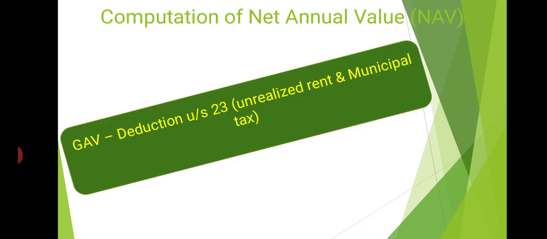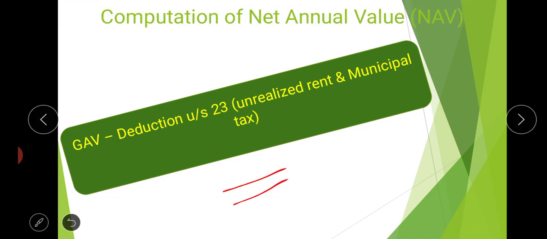These are all the important concepts which we will particularly use while discussing income from house property. How to compute net annual value? Net annual value means gross annual value minus deductions under section 23, that is, unrealized rent and municipal tax. The net result is called NAV.